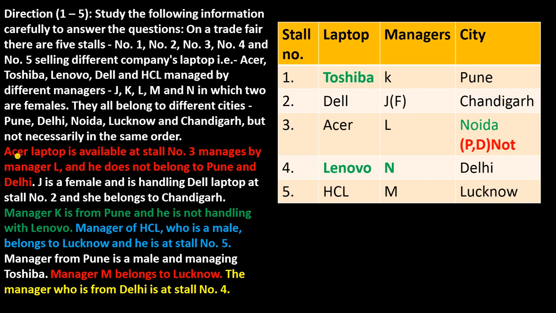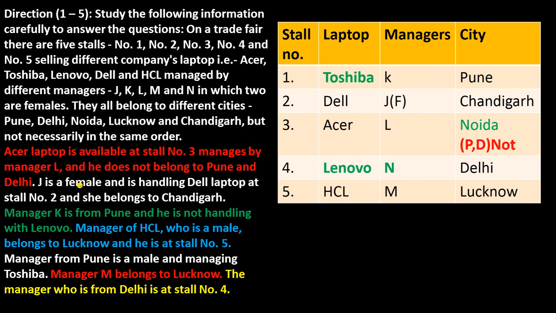Now read from here. This Acer laptop is available at stall number 3 and managed by the manager L. It is clearly mentioned and he does not belong to Pune and Delhi. So this is the third one and it's saying "he", meaning it is a male. So the third one is Acer, manager name is L and he does not belong to Pune and Delhi. This P is for Pune and D for Delhi. So these two cities do not belong to manager L. Now read the second one.